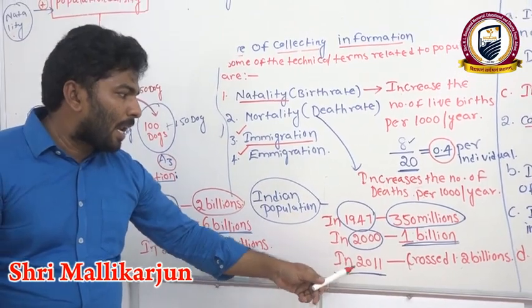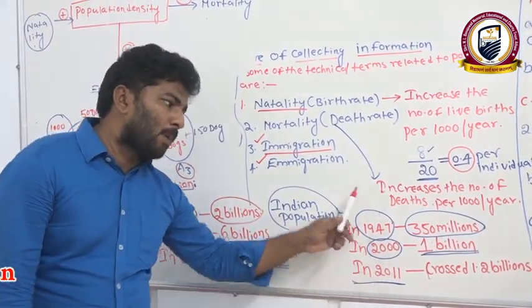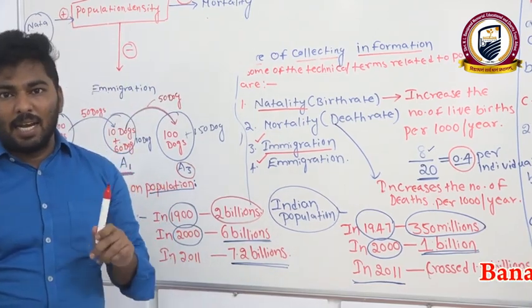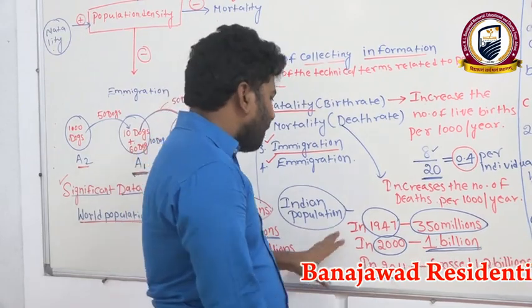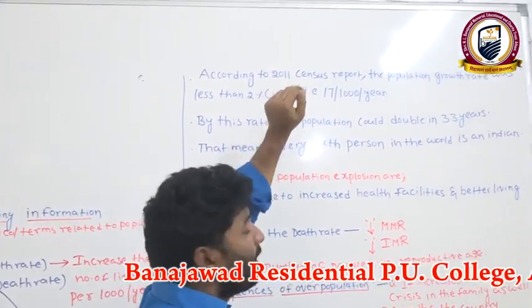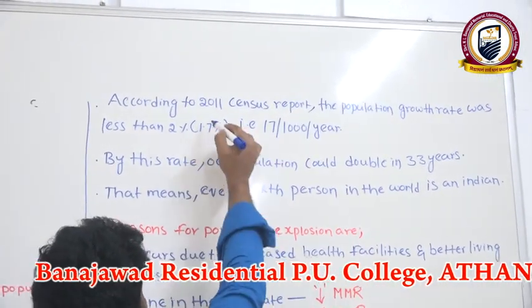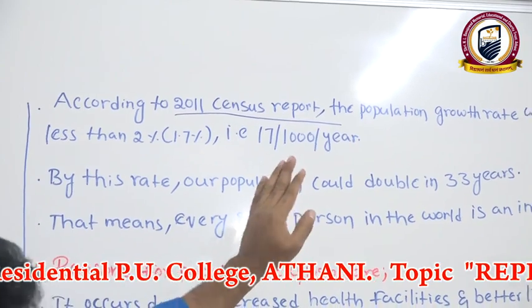This is the rapid increase in population rate that we are observing in India. Based on the 2011 census report, the population growth rate was